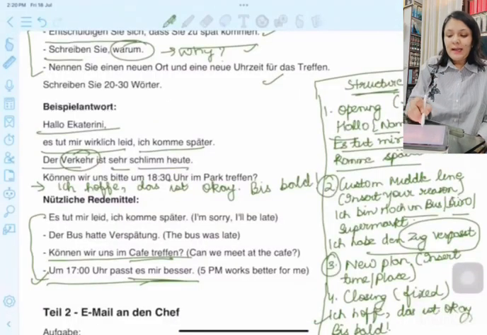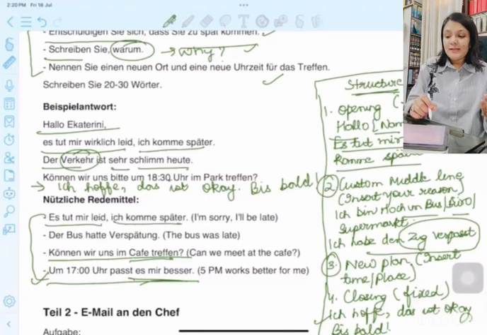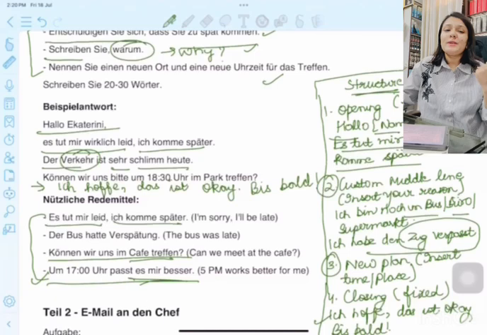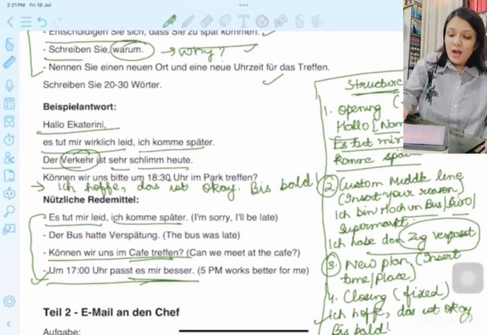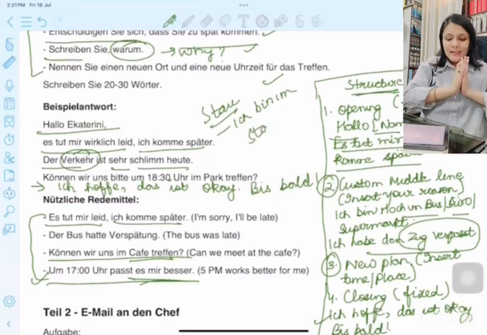So, es tut mir leid, ich komme später. I'm sorry, I'll be late. Second, when you are giving a reason, we have already discussed. It could be, ich bin noch im Büro, der Bus hatte Verspätung, or der Verkehr ist sehr schlimm heute, traffic is too bad. Ich bin im Stau. What is Stau? Stau is traffic. So you can say, ich bin im Stau. I am in traffic. I'm stuck in traffic.